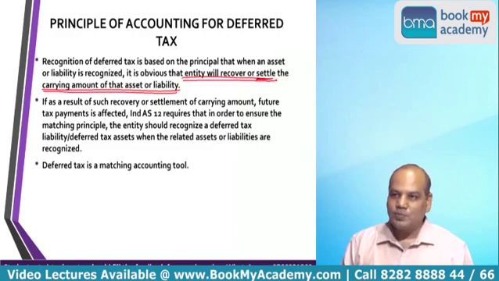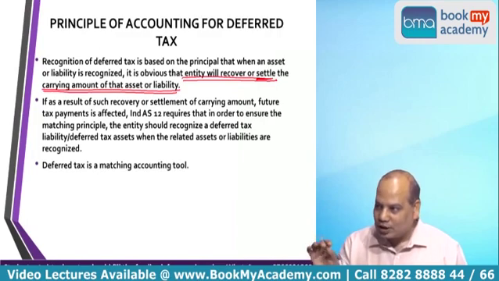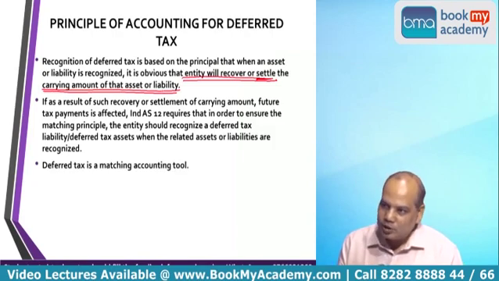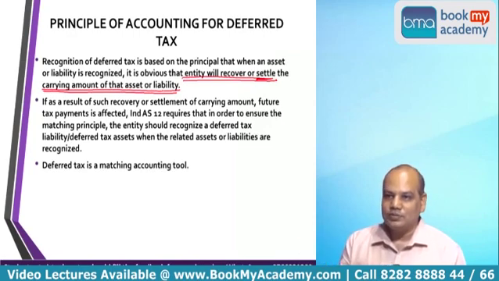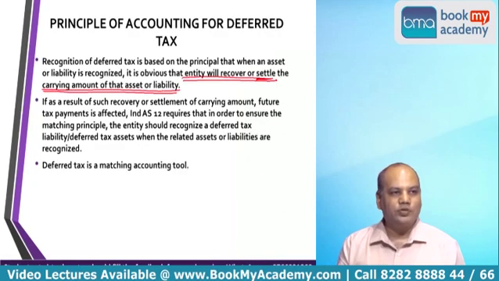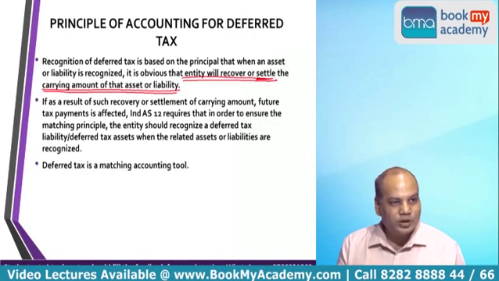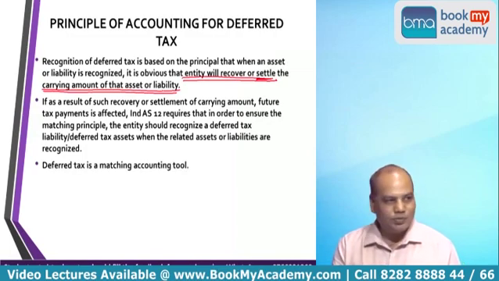Like for example, bonus payable is appearing in the balance sheet which has not been paid. Whenever you pay the bonus, you will get the deduction under the income tax law. So it has a tax consequence. When you sell a fixed asset, there will be profit or loss, so there will be a tax consequence. Not every item will have a tax consequence. For those items which have no tax consequence, we will ignore them. We will not create deferred tax for such items. But for those items which will have a tax consequence in future, we will create deferred tax. Is it right? That is the theme of this topic.